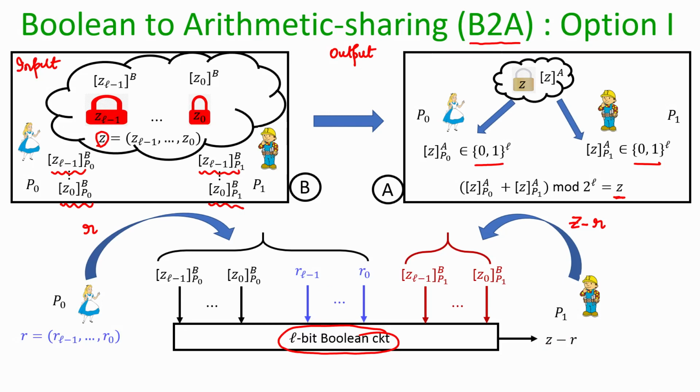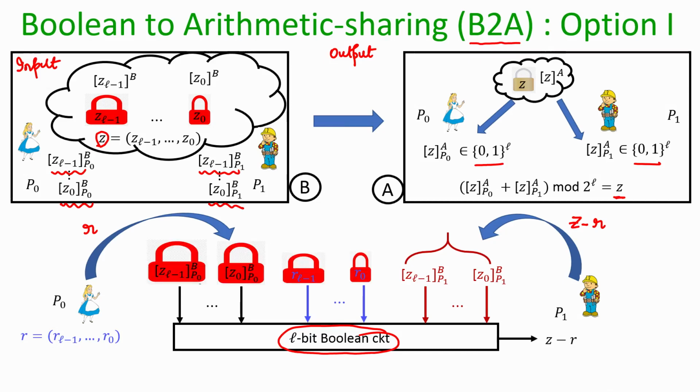Now, the idea behind this B to A conversion is to let the two parties, Alice and Bob, securely evaluate this circuit. Okay. And to securely evaluate this circuit, what Alice is going to do is she is going to share her parts of the inputs for this circuit by acting as a dealer.